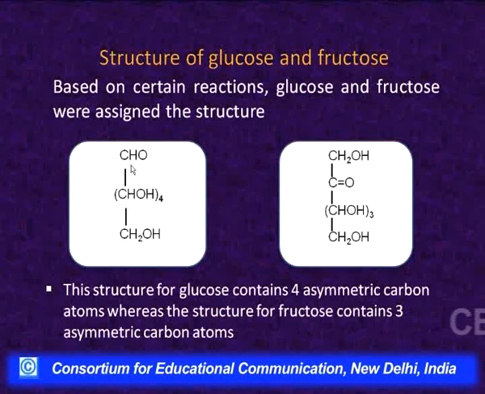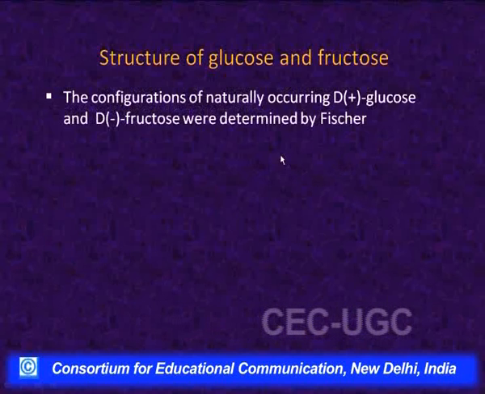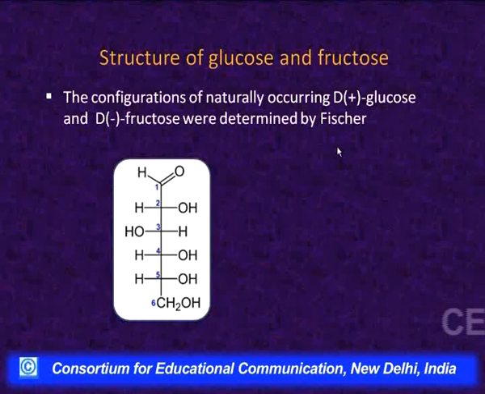So, it means 16 isomers are possible for this particular structure, 16 configurations are possible, and out of those 16, it is only one configuration that represents plus glucose. In case of fructose, there are 3 asymmetric carbon atoms. So, 8 isomers are possible, and out of those 8, it is one that actually represents the minus fructose. We will discuss today the proof that was given by Fischer for configuration of these two compounds.